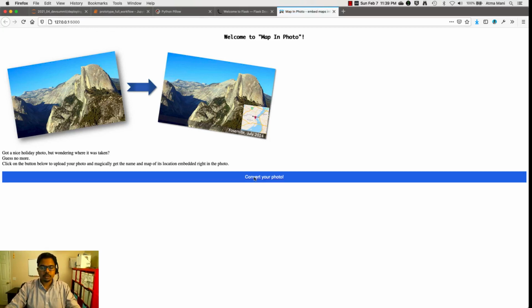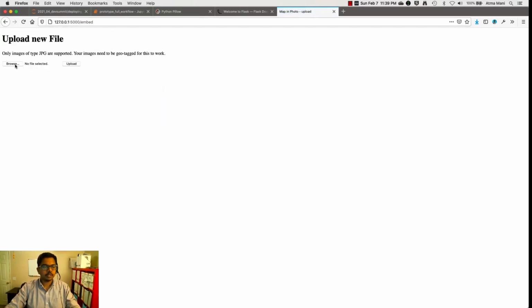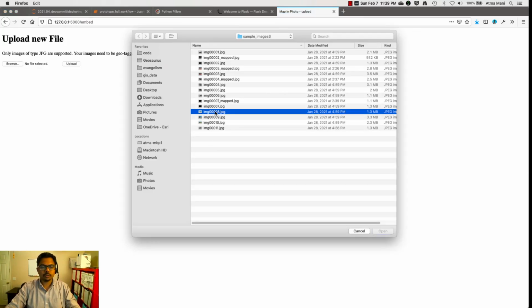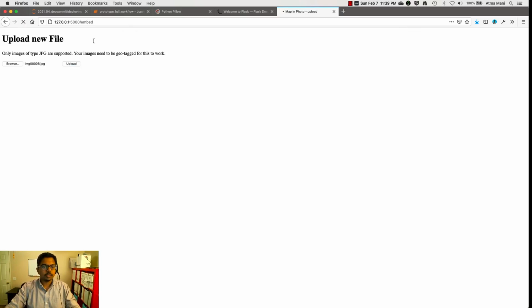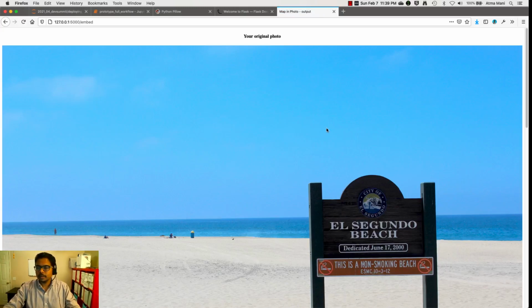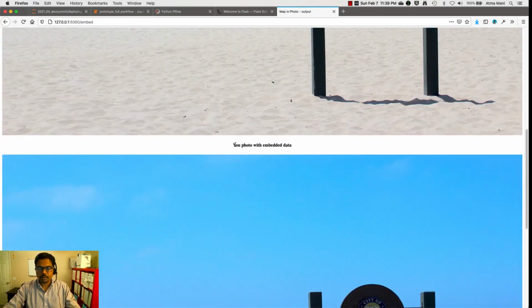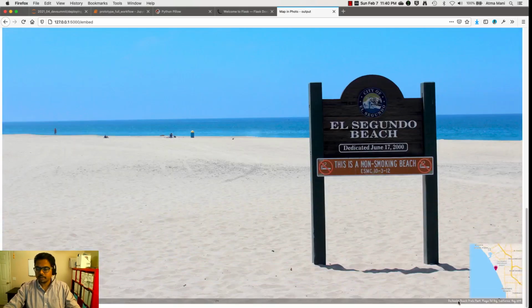And when the user clicks on the convert your photo button, we have this intermediate interface that allows the users to choose a photo. When they click on upload, it calls the embed endpoint, which will perform all the different computations, get the map from the ArcGIS Online server, and put it right onto the photo. It just takes a couple of seconds. And now we can see the original photo here, and then we have the embedded photo at the bottom. So here we can see this is from Playa del Rey in California, and so on.